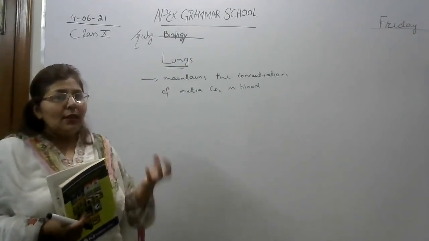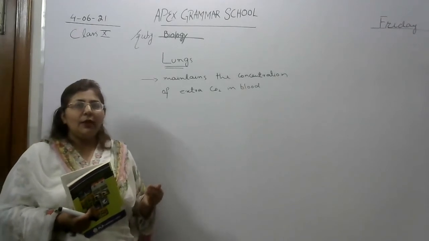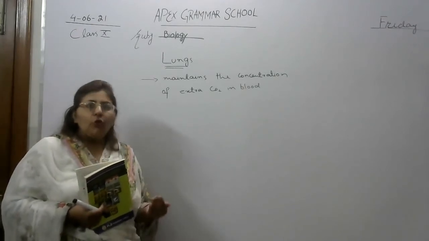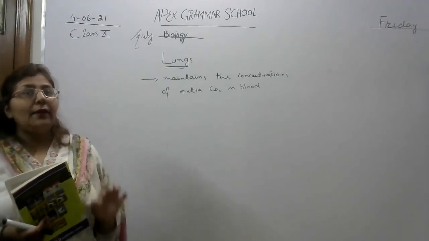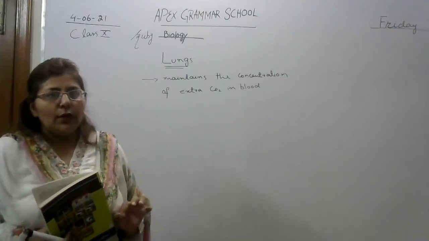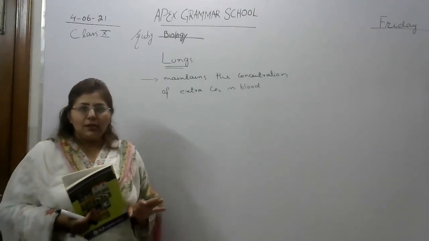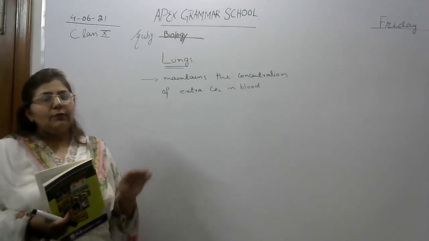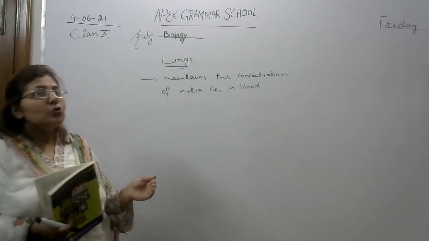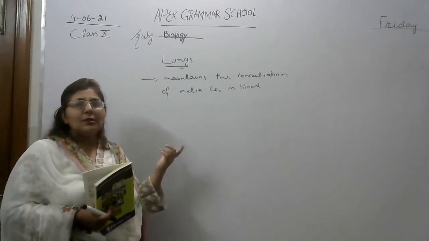Why? Because if it stays in our blood, it can make our blood viscous. We all know our arteries, veins, and capillaries are very thin and narrow tubes, forming a complete network inside our body, and their important function is to carry blood. If blood becomes thick, it cannot pass through these veins easily.